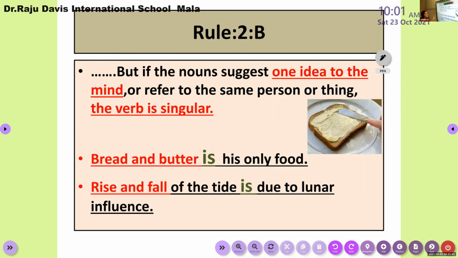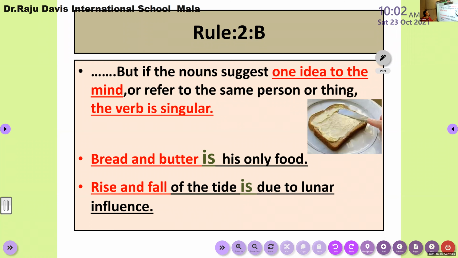This rule number 2b is said to be the extension of rule number 2. But there is a small change. See, children, according to rule 2a, one singular noun connected with another singular noun using "and" requires a plural verb. But here, if the singular nouns connected with "and" are compound nouns, or give us one single idea to our mind, we cannot even think of them separately. In that case, we can use only a singular verb after these words.